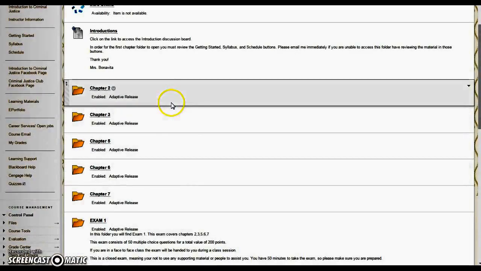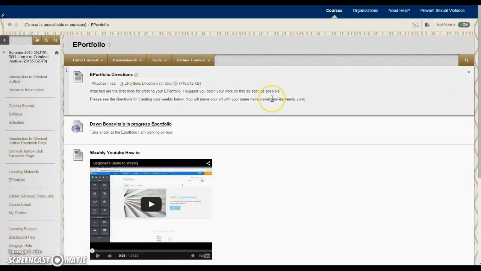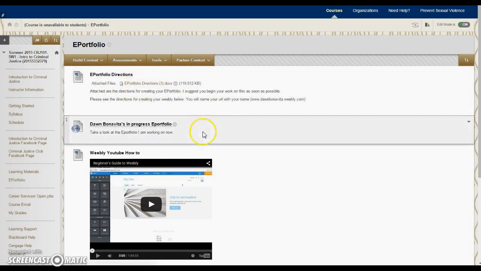Okay, so in addition to your homework assignments, your weekly quizzes, and your exams, you also have to complete an e-portfolio. And an e-portfolio is essentially an online portfolio about who you are, what your goals are. It requires you to make a resume and do some career research. So the directions are laid out to you in this Word document, exactly as to what you're supposed to do.